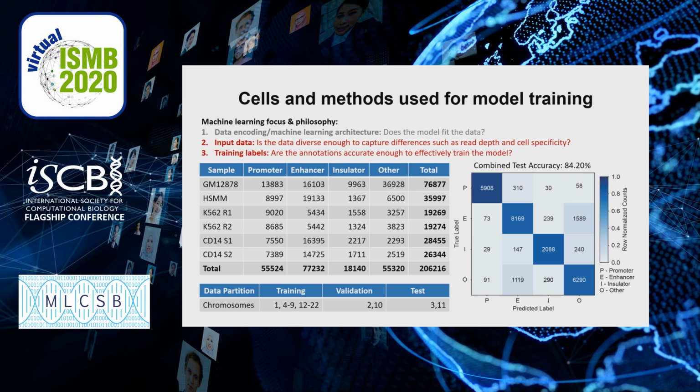We then took the 200,000 genomic regions and partitioned them into training, validation, and test set regions, where the training set was used for model training, the validation set was used for model tuning, and then the test set of chromosomes 3 and 11 were used for evaluating the model. Using these 2 chromosomes, we were then able to evaluate the model trained on the training chromosomes, and we observed an accuracy of 84.2%. The majority of these mispredictions occurred within the enhancer and other categories.